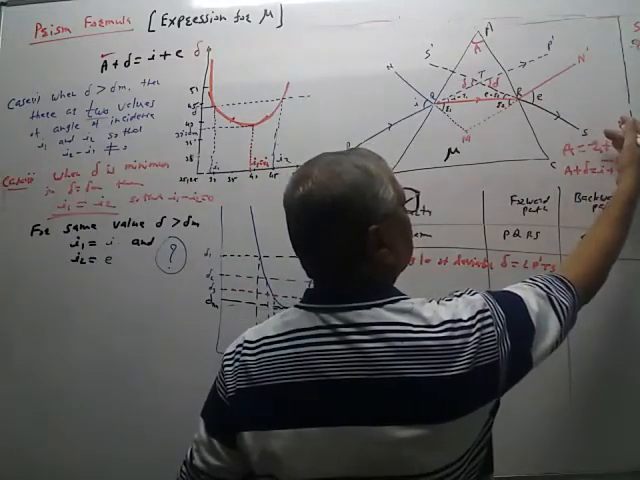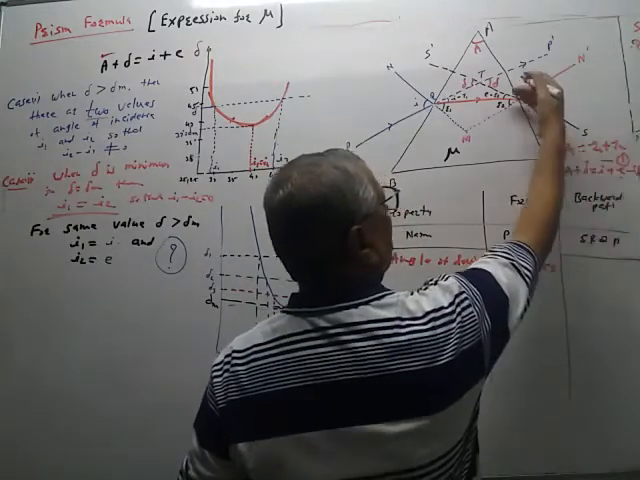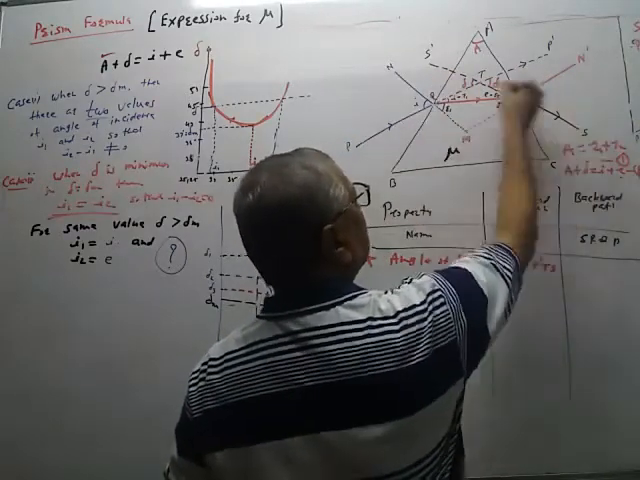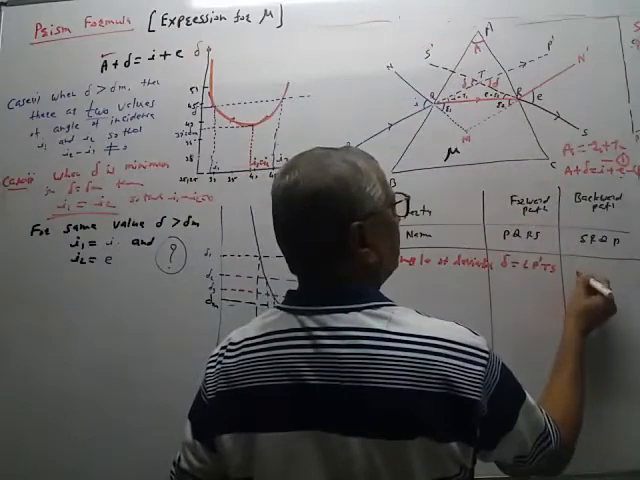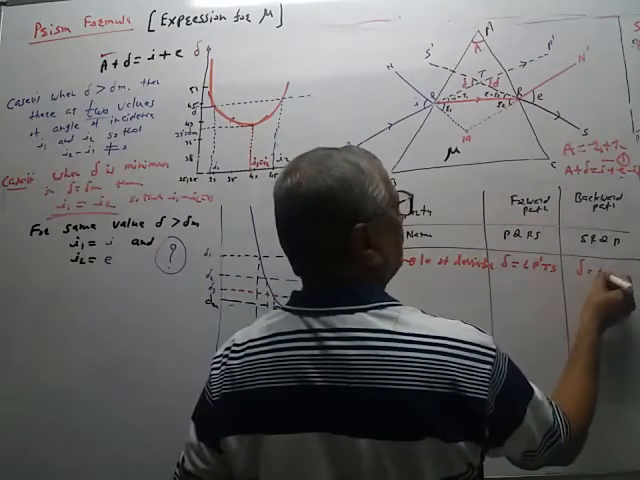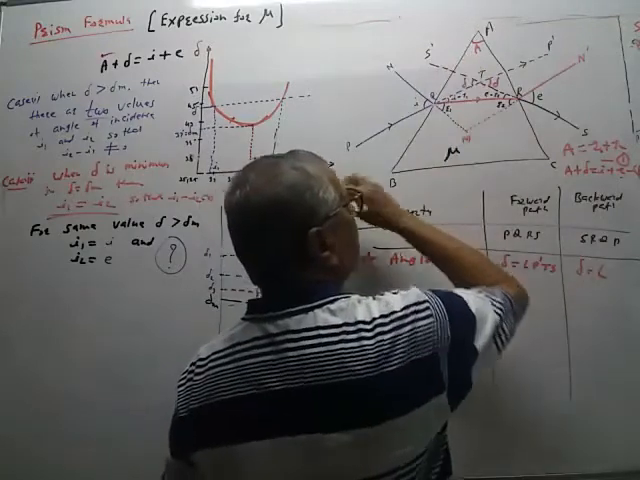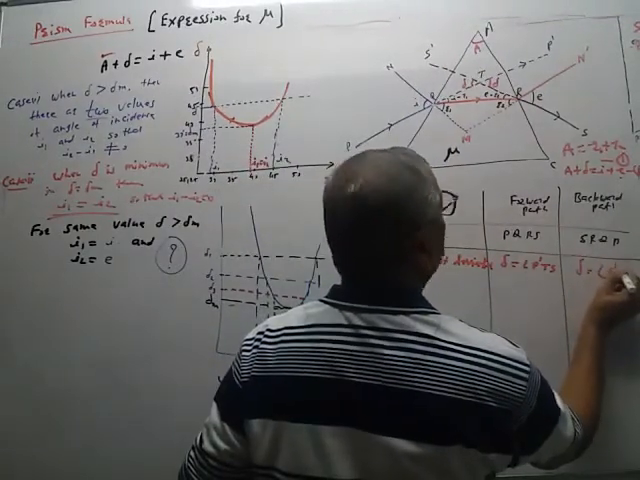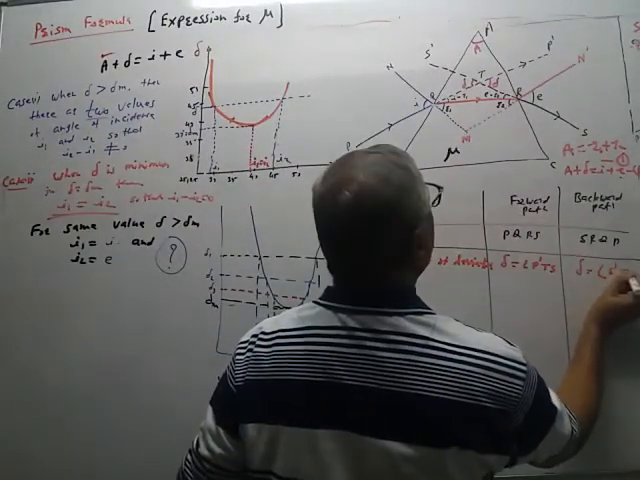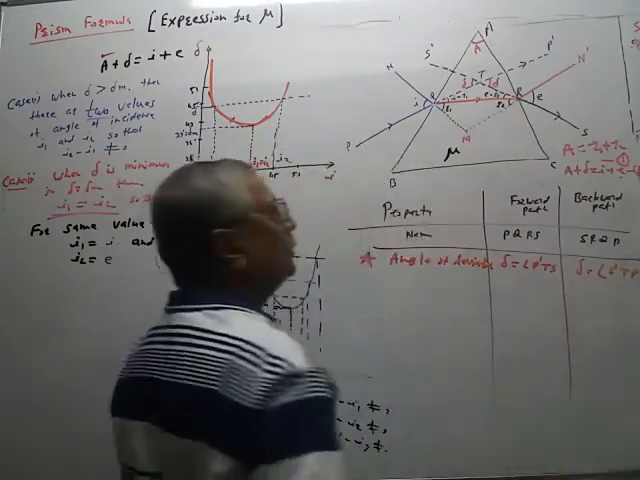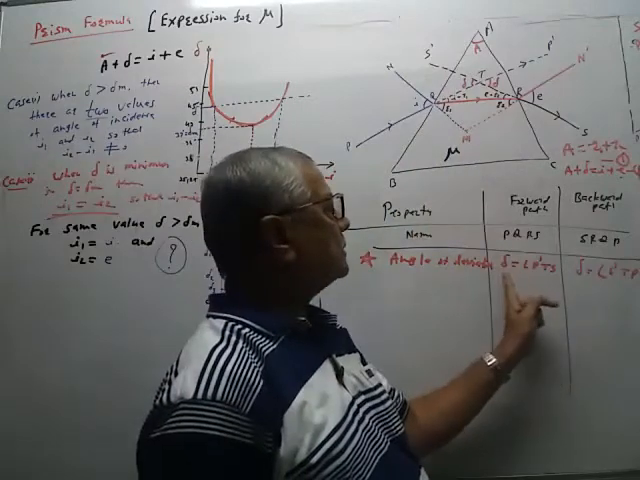Now incident ray is going in this direction, S to R, R to Q, Q to P. So incident ray is S S dash. So this is the angle of deviation. This is the incident ray and this is the emergent ray. So angle S dash T Q or P. So both angle of deviations are same.